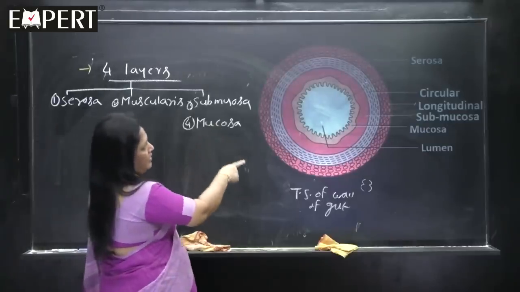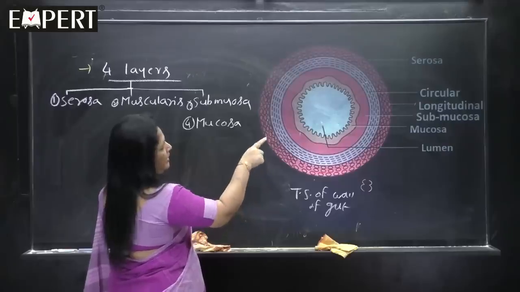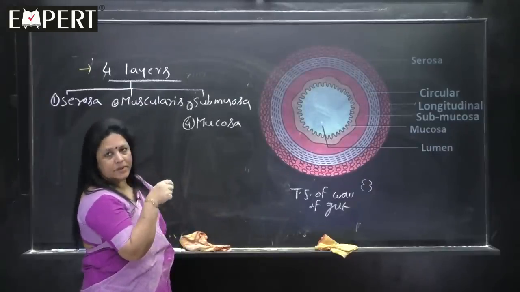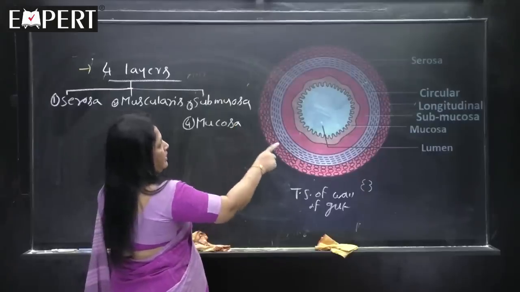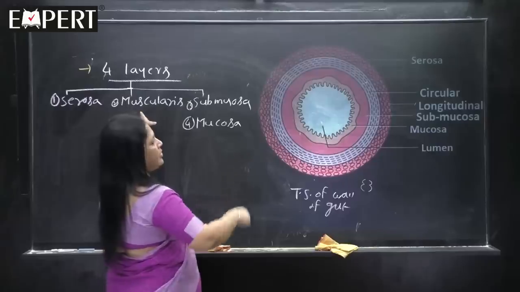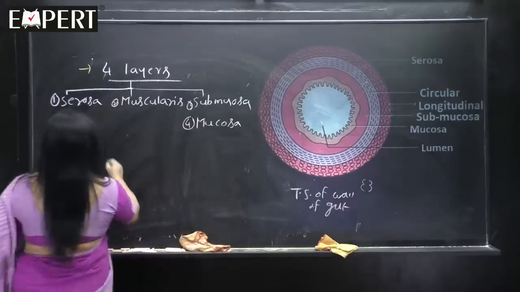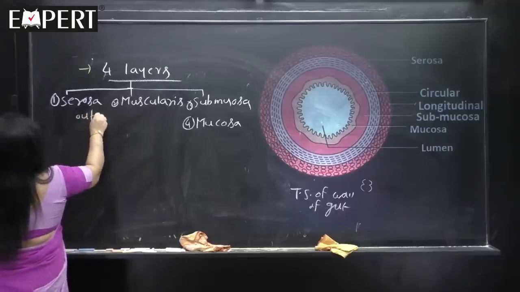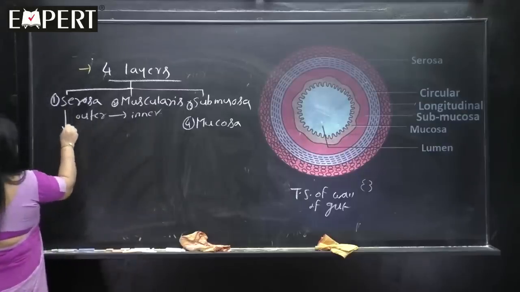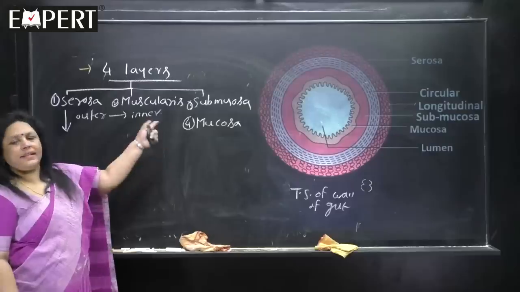You can see there the serosa. Circular and longitudinal are muscles; you write that there. To save space in the PPT slide, I have not copied it. I thought while teaching I can tell. Circular muscles and longitudinal muscles are together called the muscularis. Then innermost to that is the submucosa, and innermost to that is the mucosa. These layers I have written from outer to inner. So, first we learn what the serosa is. Later we will learn the others like side headings.